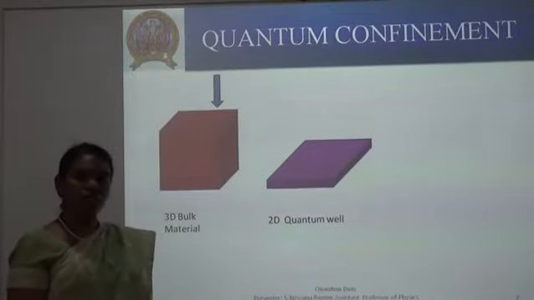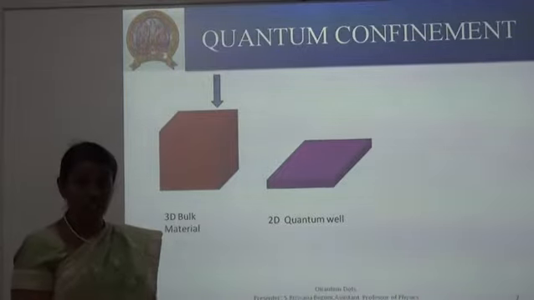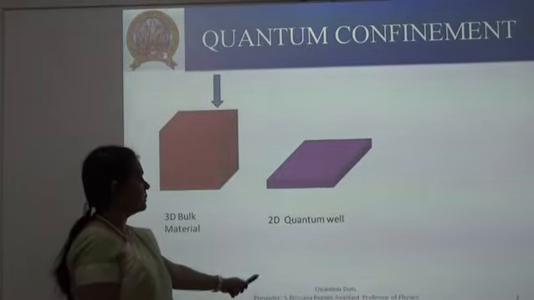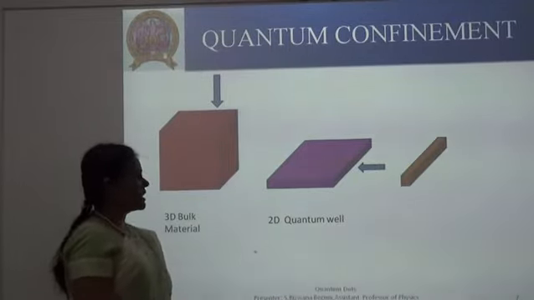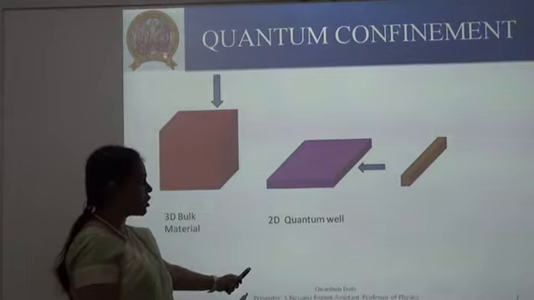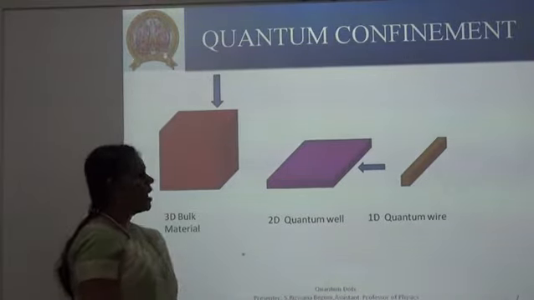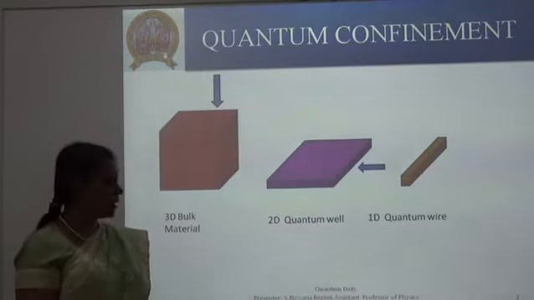Here the charge carriers are allowed to move on a plane. Again, when you confine with another dimension, the resulting structure is a one-dimensional structure which looks like a wire, and it is called as quantum wire.